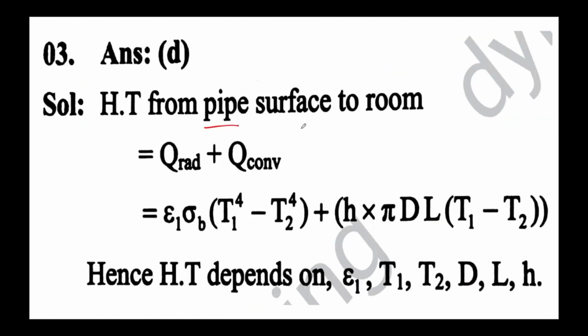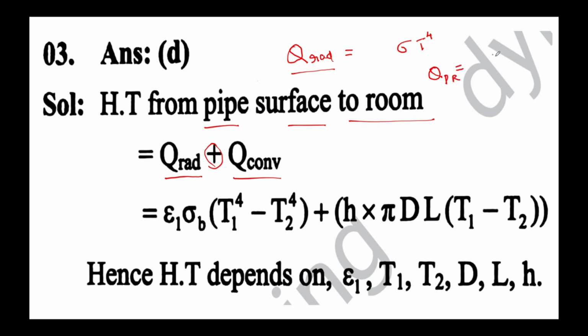The heat transfer from the pipe surface to the room will be the combined effect of heat transfer due to radiation plus heat transfer due to convection, right? How do we calculate the heat transfer due to radiation? It is given by the Stefan-Boltzmann law. If you go for sigma T power 4, it means you are considering the heat radiated from one surface. Since now you are going to calculate the heat interaction between the pipe surface and the surrounding air present inside the room, you calculate it in this manner, between the pipe surface and the room.